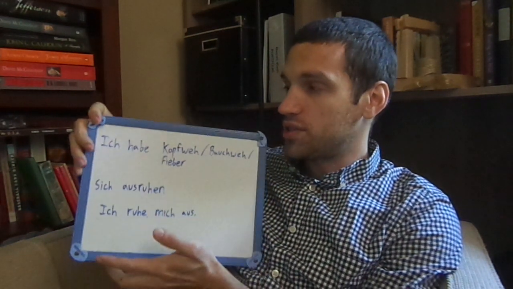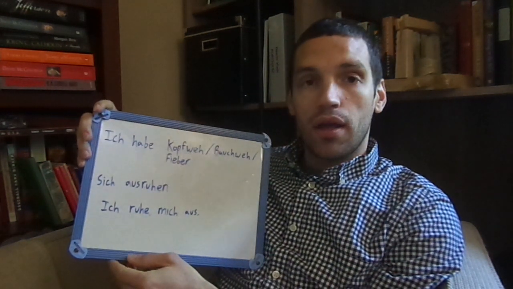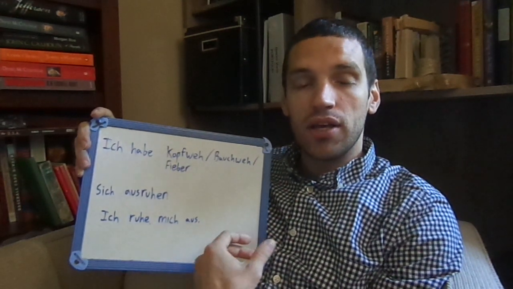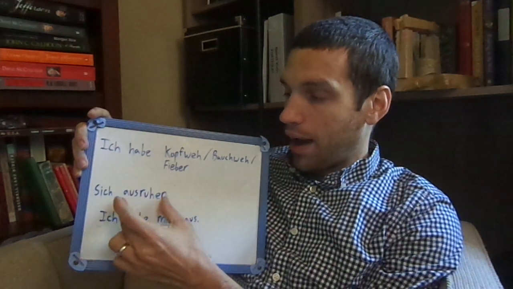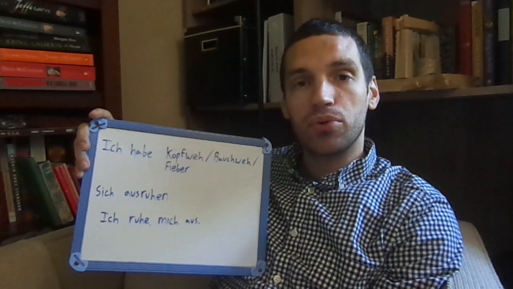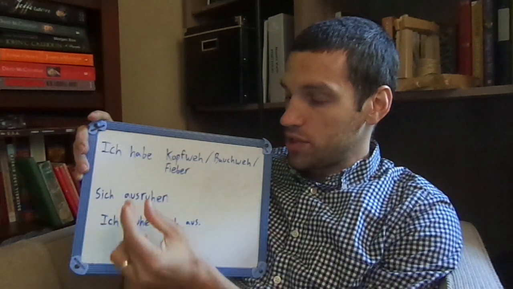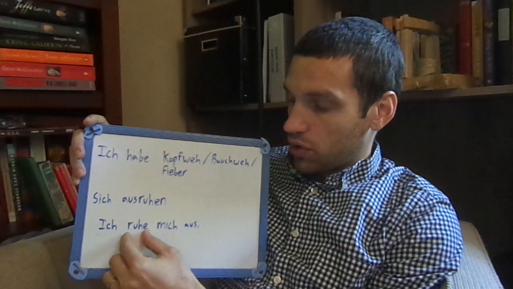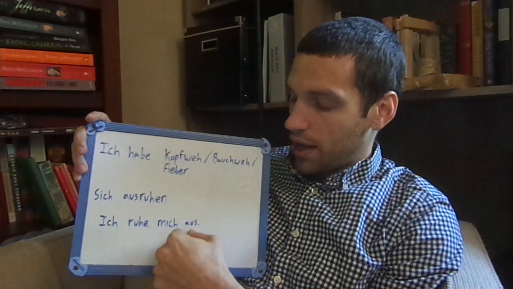In German, we do the same thing, but we use sich instead of my. And the sich might have different forms. The one that we're going to use when we are talking about ourself is going to be mich, so keep that in mind. And then ausruhen also has another tricky part, because it's one of those separable prefix verbs, which we don't really have in English, but the prefix in a lot of German verbs separates from the word and goes to the end of the sentence. So here we have our stem of the word, and then we have our prefix. So we have the aus going at the end.